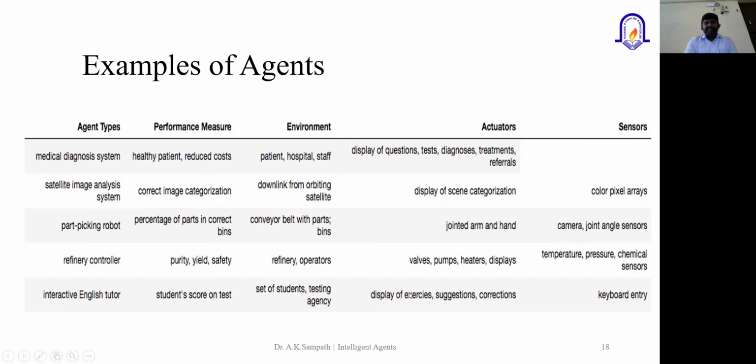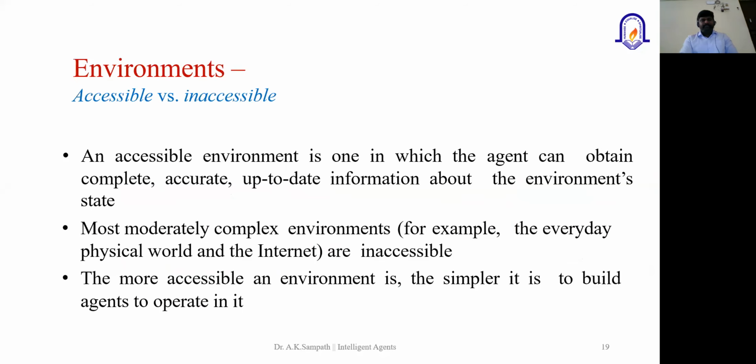When you talk about the actuators, they are displaying the questions, correcting the answers, and giving suggestions in case the student has any doubts, a solution to the problems, or animated videos on that topic. That could be given. So these are the elements which act as the actuators. When you talk about the sensors, again, the keyboard entry might be the other element or component which is used for input, so that is going to act as the sensors. So these are a few example agents through which we measure the PEAS: performance measure, environment, actuators, and sensors.